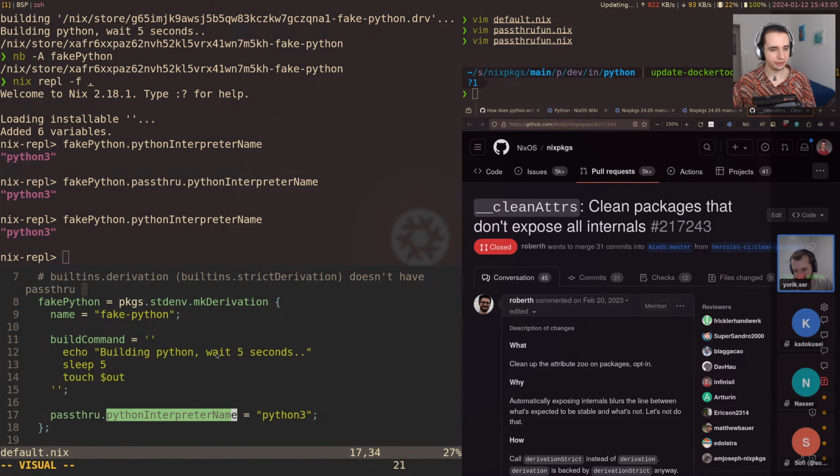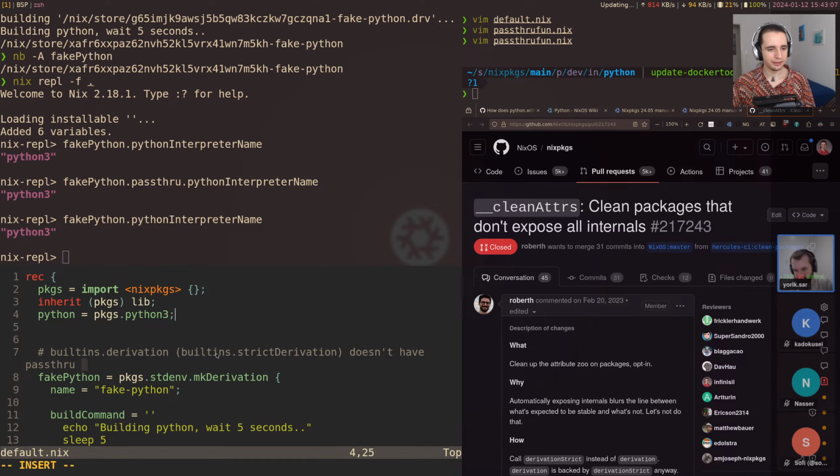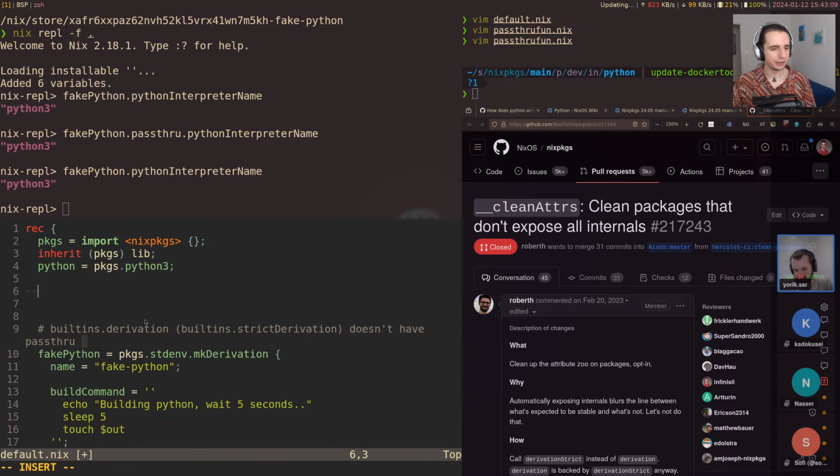Yeah, and actually maybe let's do a very simple implementation of pass-through. It's kind of interesting to see how it actually works. So let's say myMakeDerivation, and then let's say attrs here.